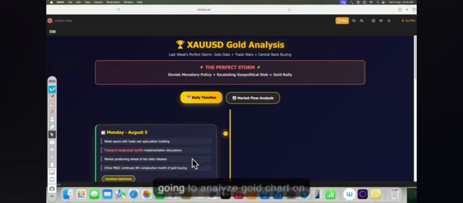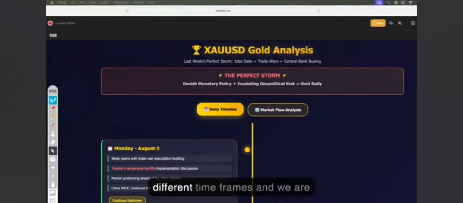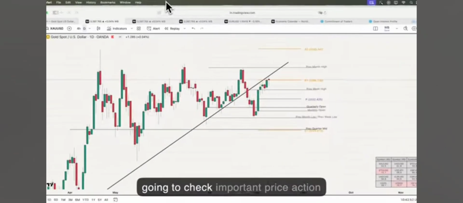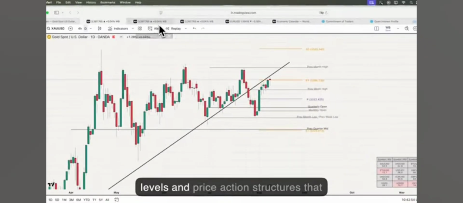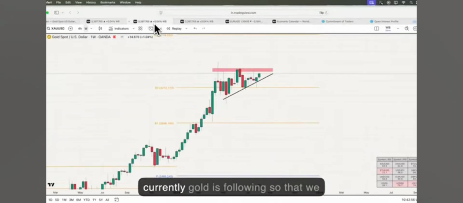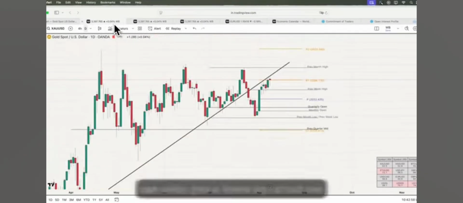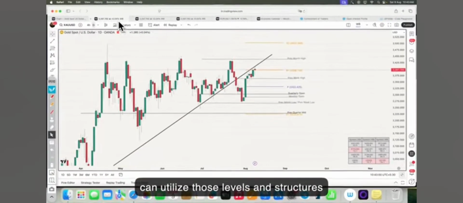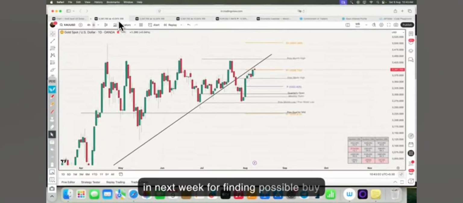So in this video we are going to analyze the gold chart on different time frames, and check important price action levels and price action structures that gold is currently following, so that we can utilize those levels and structures next week for finding possible buy and sell opportunities.